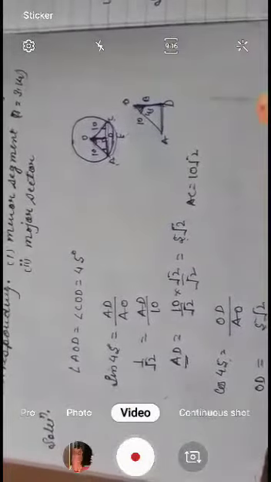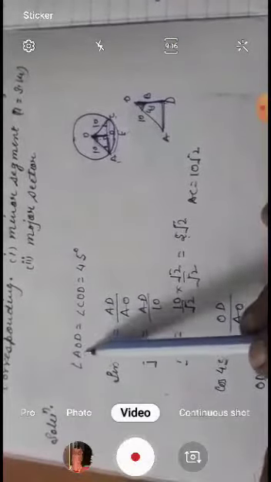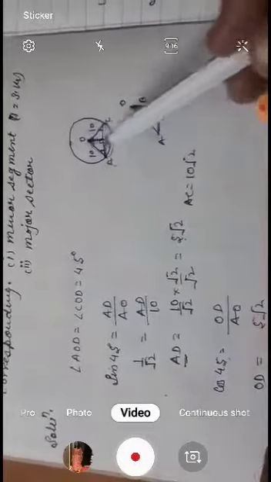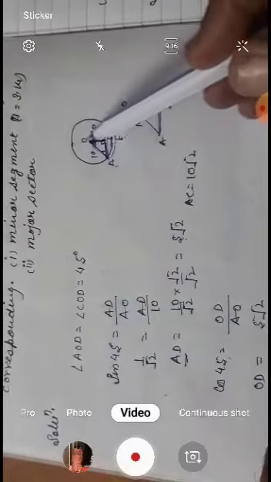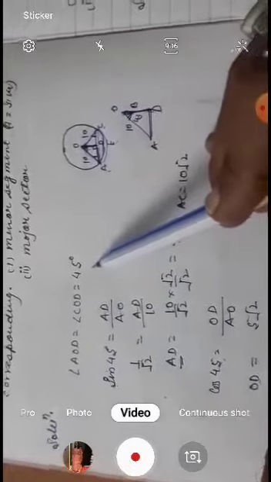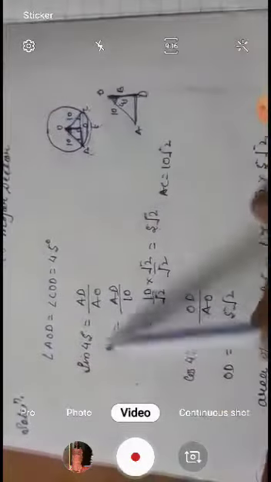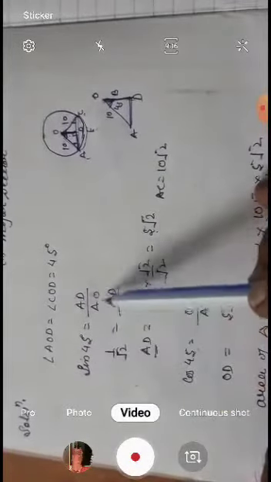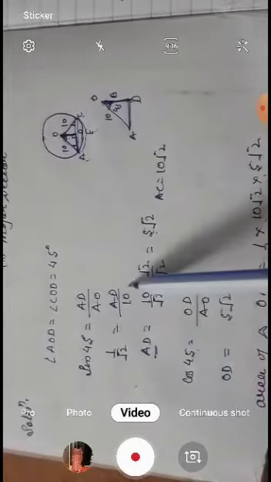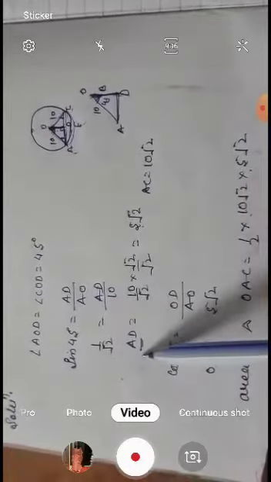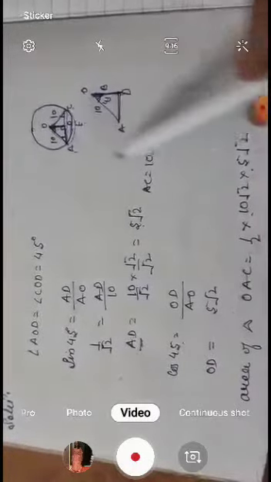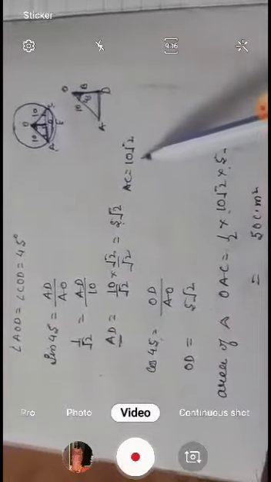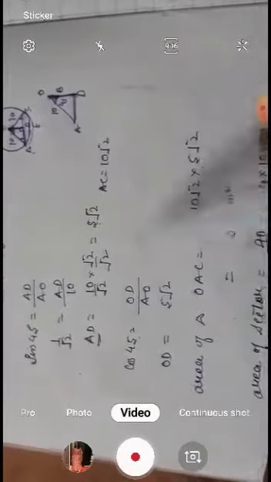Firstly, we have to write AOD and COD. AOC and AOD is equal to 45. We divide the right angle, this is 90, and sine 45 is equal to AD upon AO. Putting in the value, we find the value of AD. This is our AD, and AC will be 10√2.